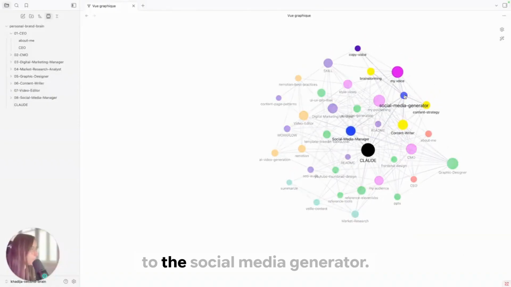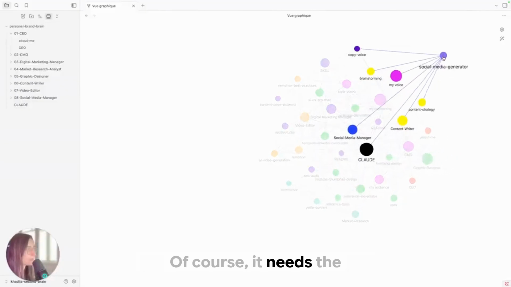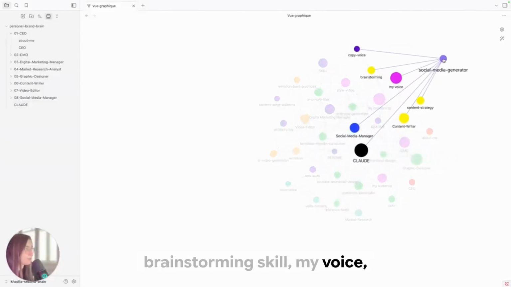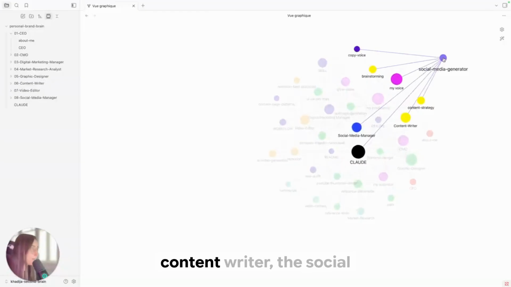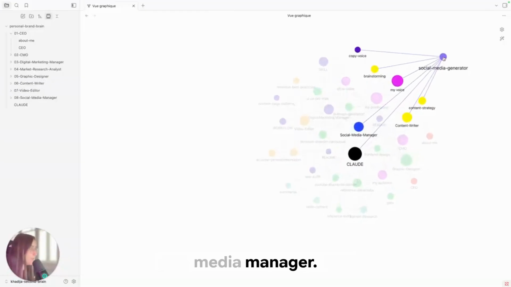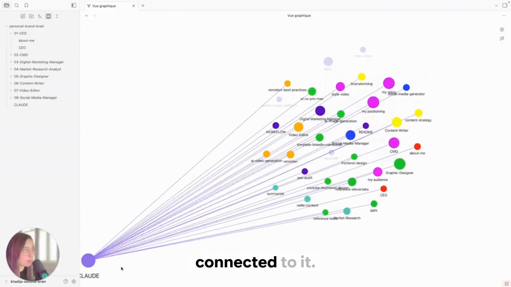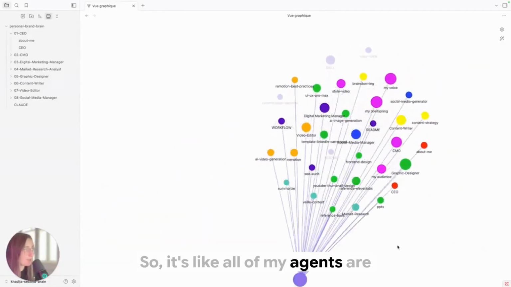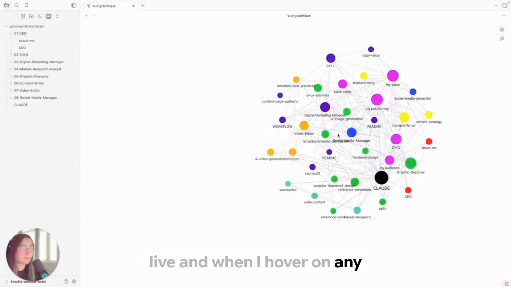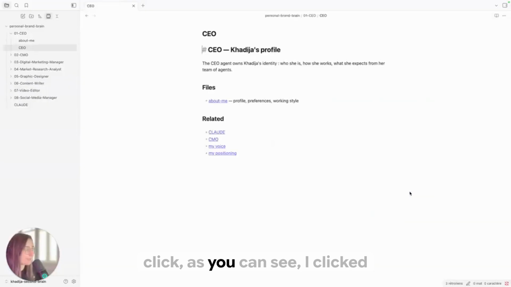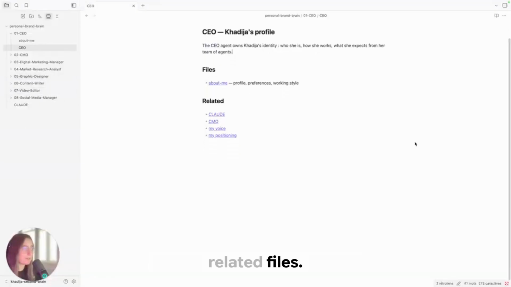And for instance, here, if I want to connect to the social media generator, of course, it needs the brainstorming skill, my voice, the content strategy, the content writer, the social media manager, and of course CLAUDE is the one that connects all of them. As you can see, they're all connected to it. So it's like all of my agents are live, and when I hover on any agent, I can see which ones are being used. When I click, as you can see, it opens directly my CEO agent, what it does, and the related files.